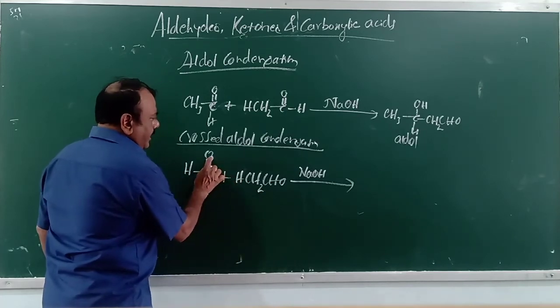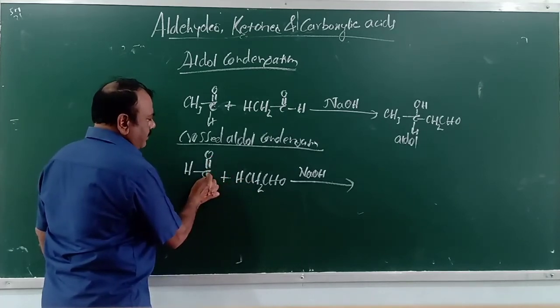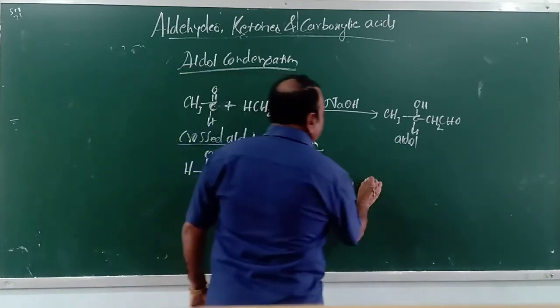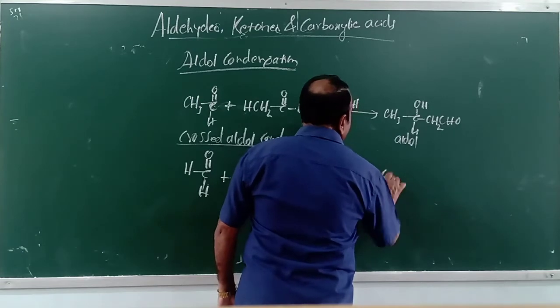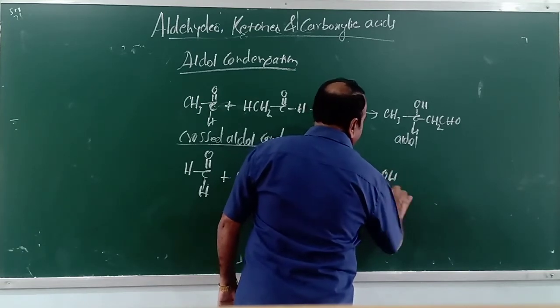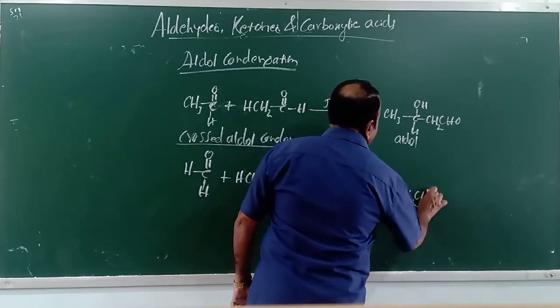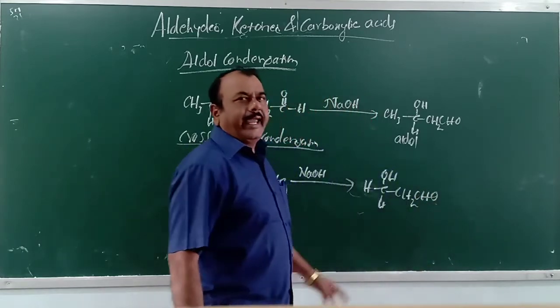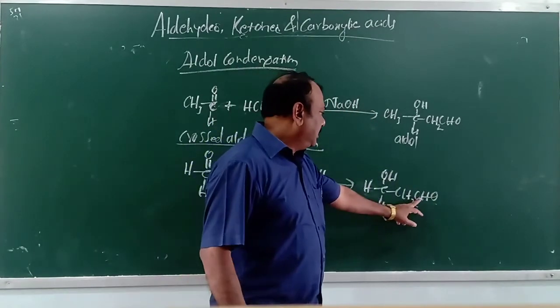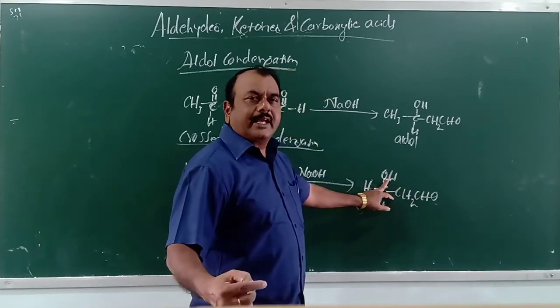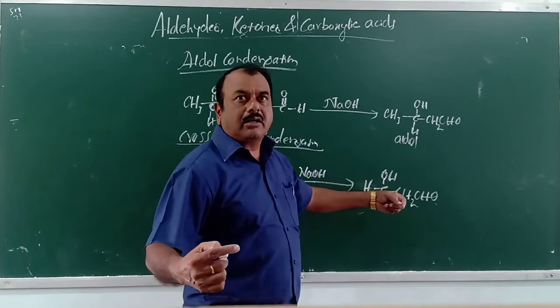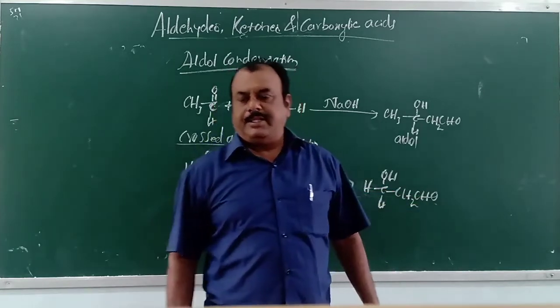Transfer this H to this and add the rest to this. So what happens now? CH2OH CHOH CH2 CHO. Again an aldol is formed, with aldehyde group as well as alcoholic group. This is an example for crossed aldol condensation.